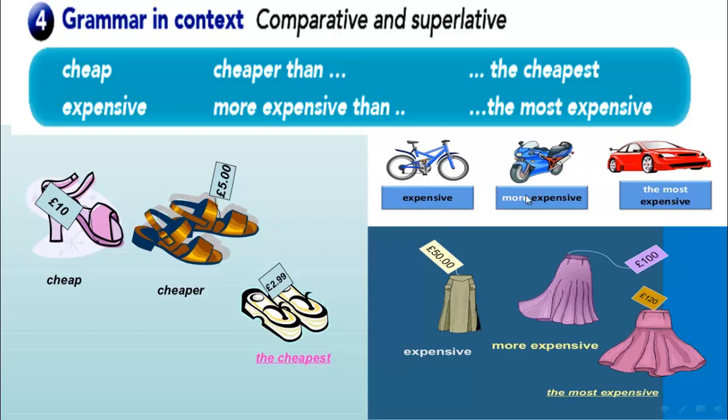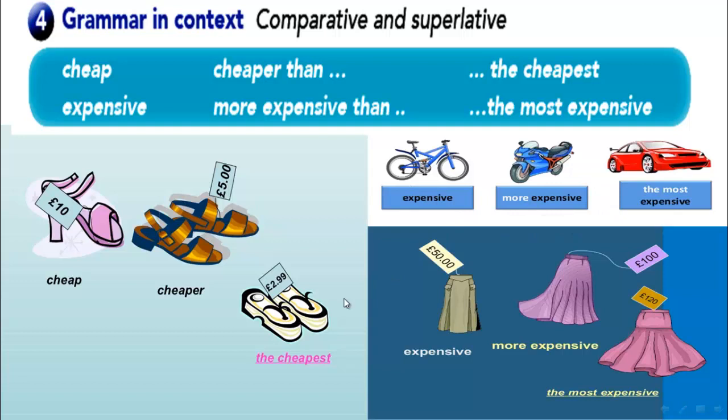Expensive: we can say more expensive than. The bike is expensive. If you want to compare a motorcycle and the bike, we can say the motorcycle is more expensive than the bike.